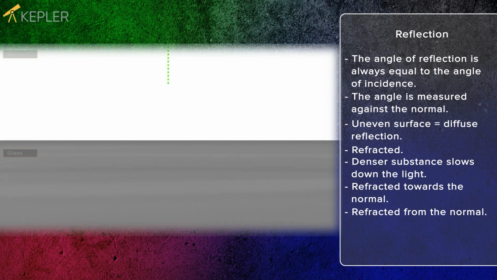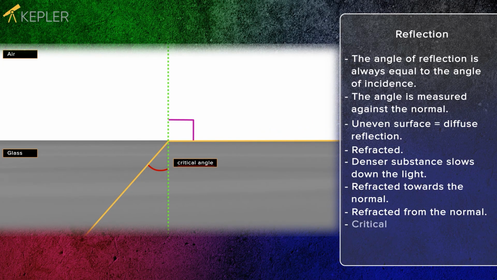When the angle of incidence increases sufficiently, the light is refracted along the surface of the glass. This angle is called the critical angle. Exactly which angle is the critical angle depends on the material through which the light passes.